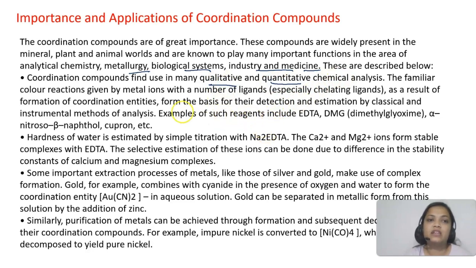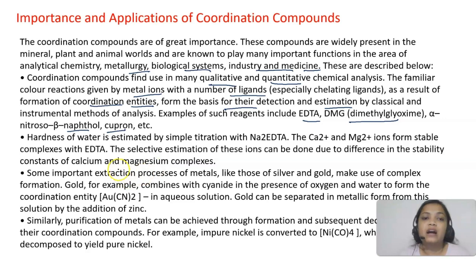The familiar color reactions given by metal ions with a number of ligands, as a result of the formation of coordination entities, form the basis of their detection. When we are detecting what metal ion is present in a complex, we form some coordination entities, and based on the color obtained, we get to know about the particular metal ion. Like we have EDTA, dimethyl glyoxime, naphthol, cupron. These are coloring reagents. यहाँ पर जब हम ये डालते हैं, we get different colors and we get to know about the metal ion.